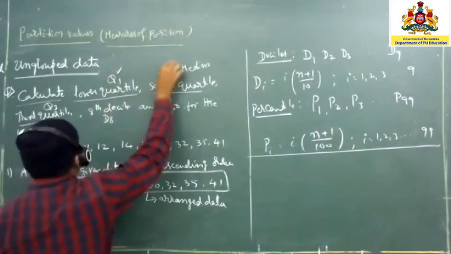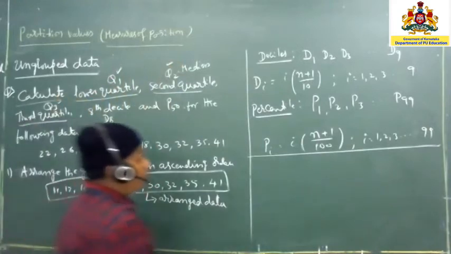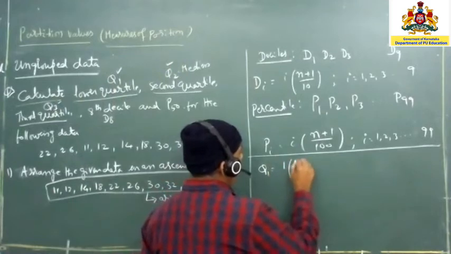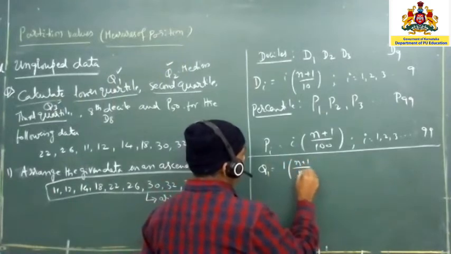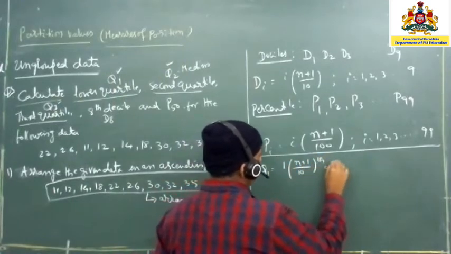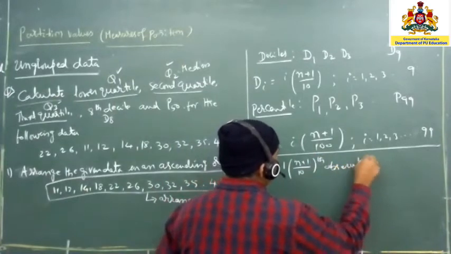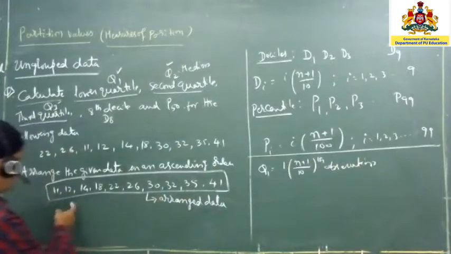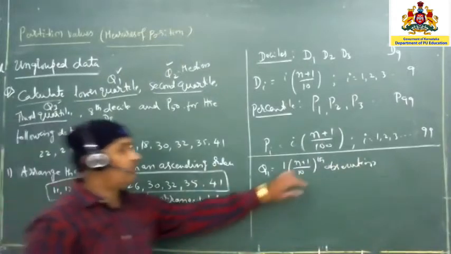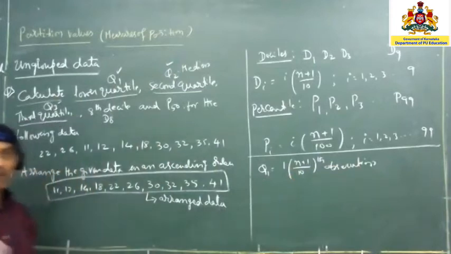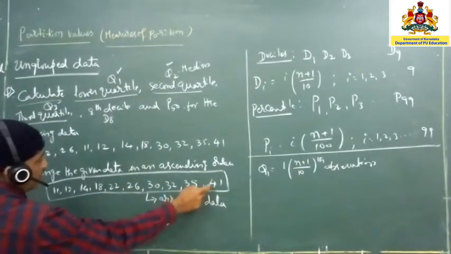The Q1, Q2 and Q3 we will do. So Q1 is equal to, what is the formula? 1 into (n plus 1) divided by 10th observation. See, this 10th observation, you have to look into here. Okay, so now what is n? n is nothing but how many numbers are given in the problem.